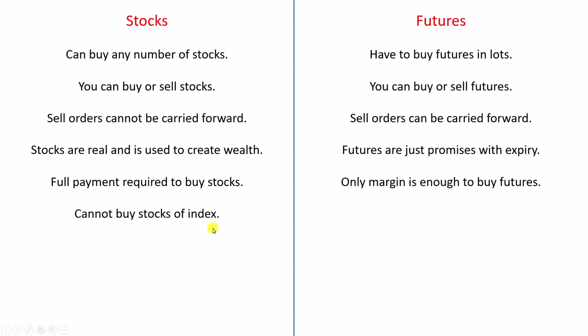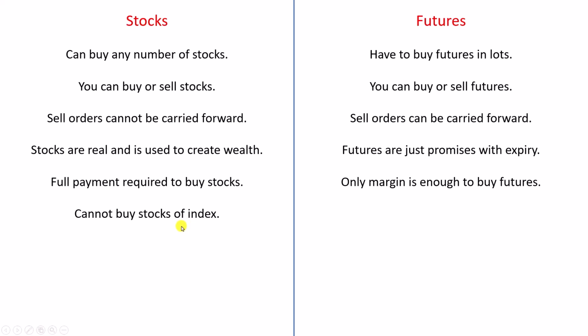Next, you cannot buy stocks of an index. Now what is an index? Nifty 50 is an index. Sensex is an index. Nasdaq is an index. S&P 500 is an index. So these indexes or indices cannot be bought or sold here.